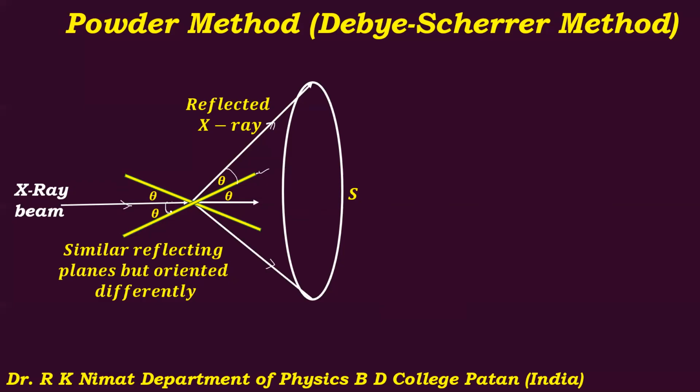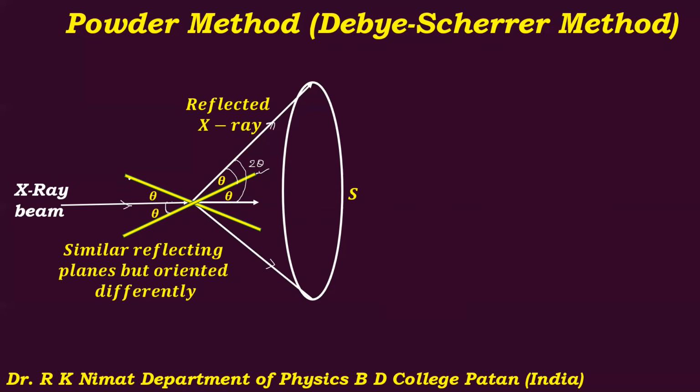But if you take the angle between the incident beam of X-rays and the reflected X-rays, this angle will be equal to 2 theta. According to the laws of reflection, if this is the angle of incidence, the crystal plane will bisect it, and this total angle will be equal to 2 theta.